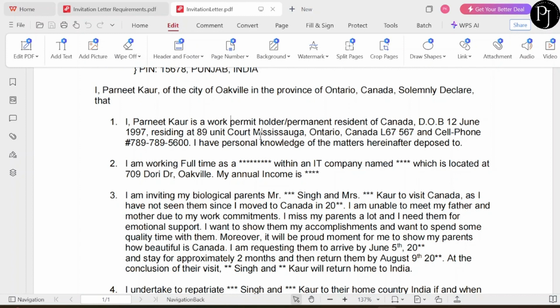first paragraph. And then I am working full time as an, this will include my occupation, the name of the company where I'm working, their address, and the main thing is the annual income. Definitely include this point.